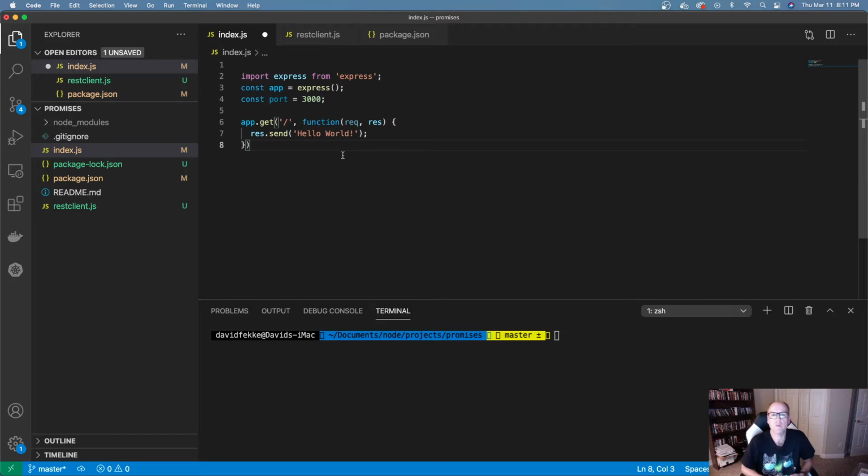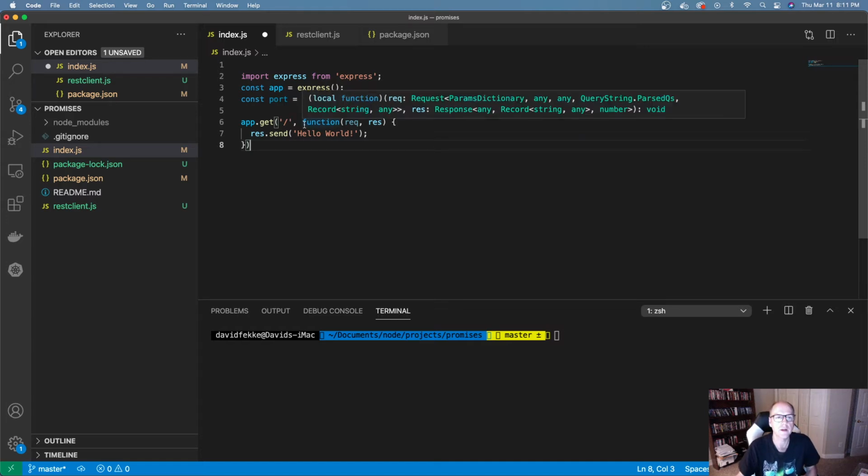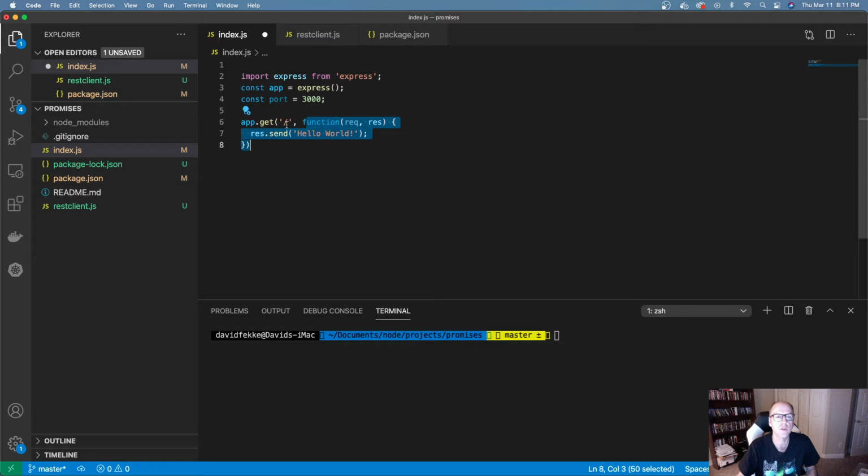And traditionally, the original way that we've always been able to handle that in JavaScript is with callbacks, right? So if we look right here, this is a callback for this route. When somebody passes in essentially an empty route here, it's going to use this function to process that. And we can also use arrow functions to do that as well. So if I come over here, I can change this to an arrow function, and it works essentially the same way.